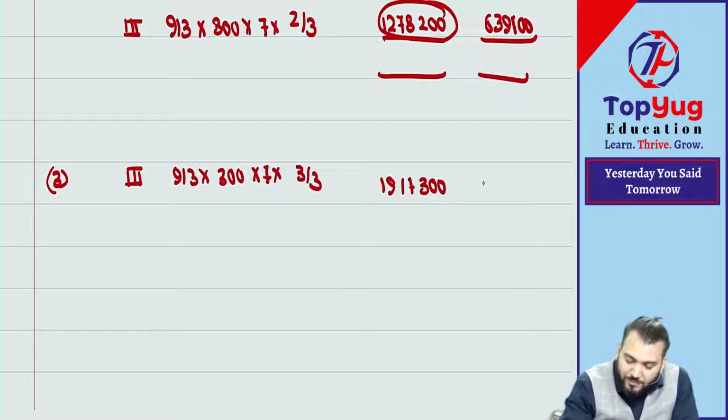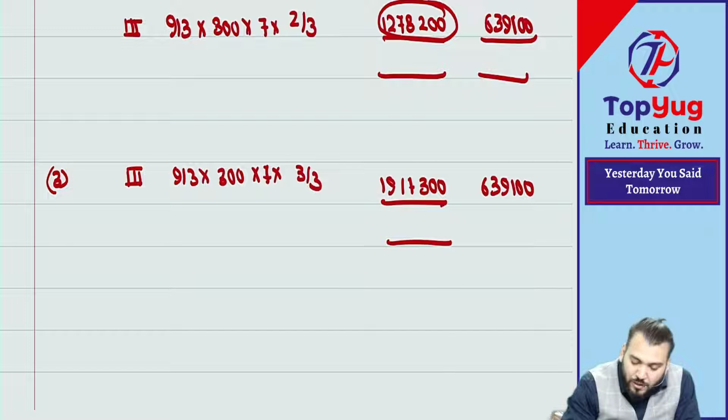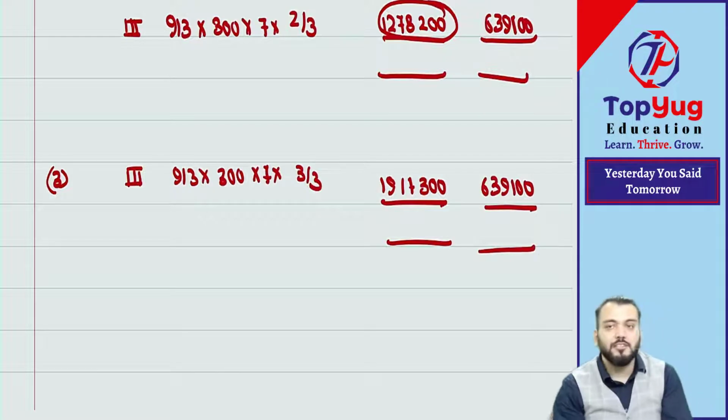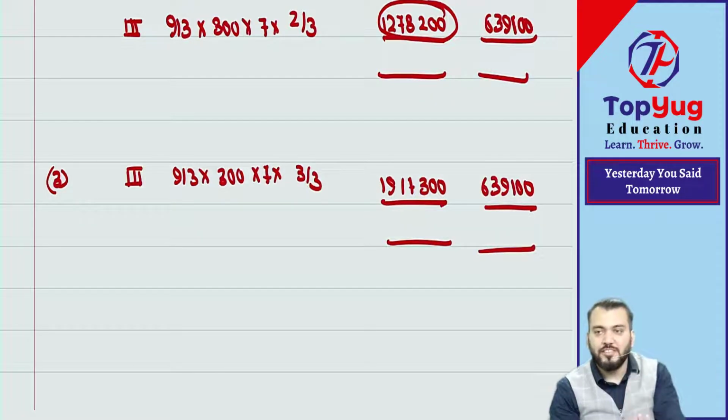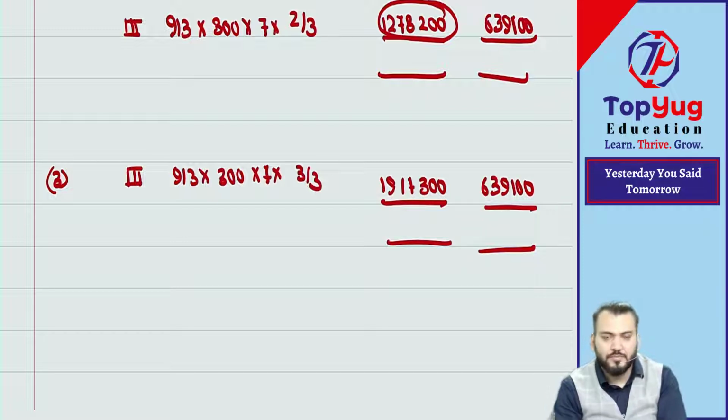It is coming the same, 6 lakh 39,100. And this becomes the total of third year. Got it? The question was easy. Have you understood? This type of question is known as graded vesting. This type of concept is known as graded vesting, in which one plan has been divided into 3 grades. Have you understood this point?